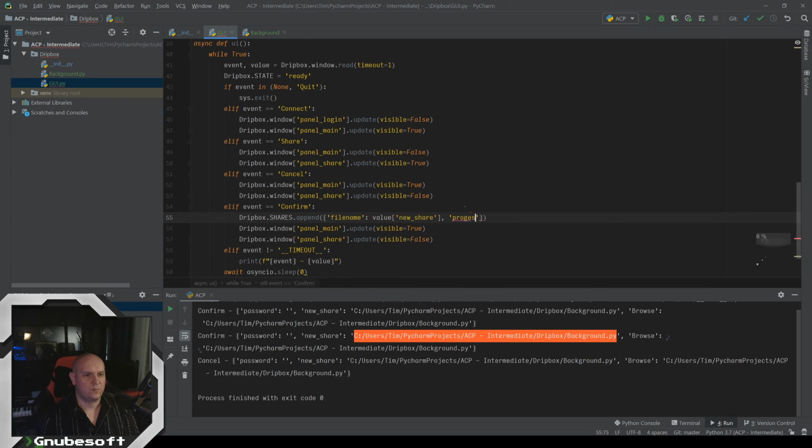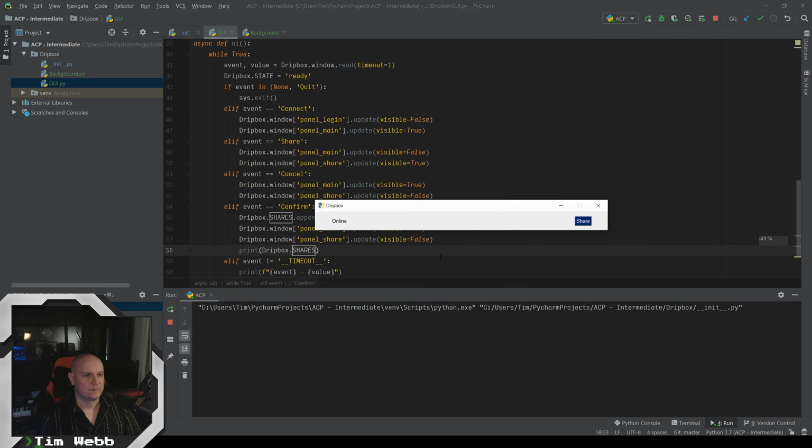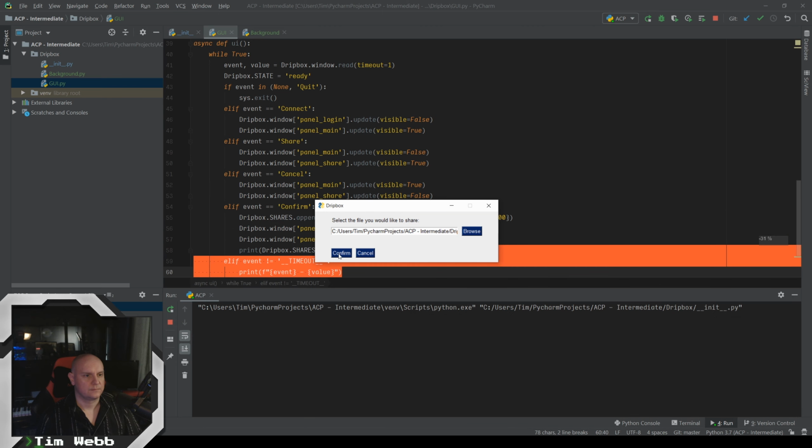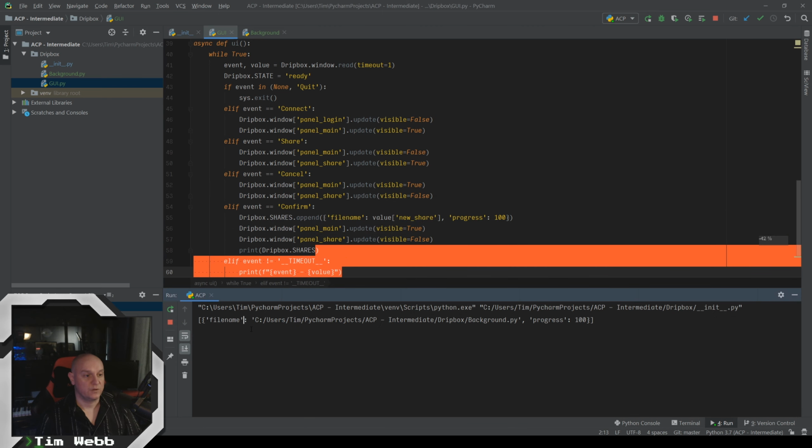And then we won't use this in this video, but we will later. We're going to need to keep tracking the progress of a file. And at the end of this, let's print off whatever is in Dropbox shares and see what we got. So yay, all right. We got our file name assigned and our progress assigned.